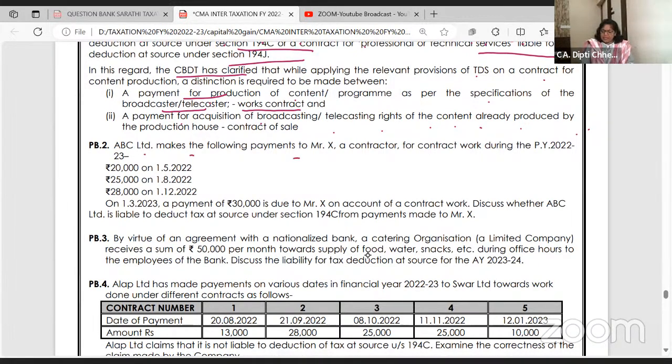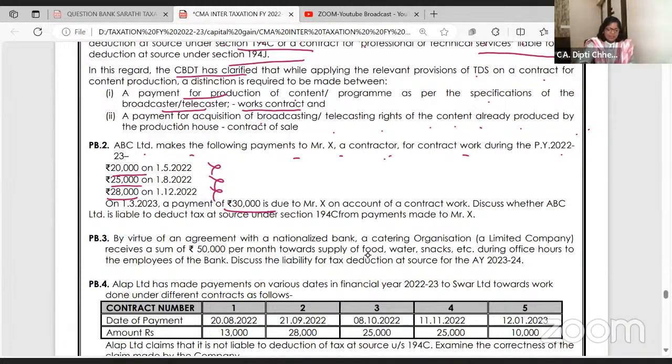ABC Limited is making payment to a contractor: 20,000, no TDS. 25,000, no TDS. 28,000, no TDS. 30,000 gone. The limit exceeded. Karo total. What is the yearly limit, beta? 1 lakh. What is the individual payment limit? 30,000.